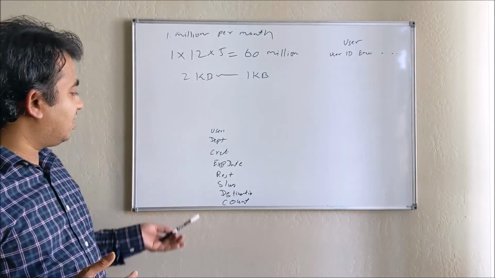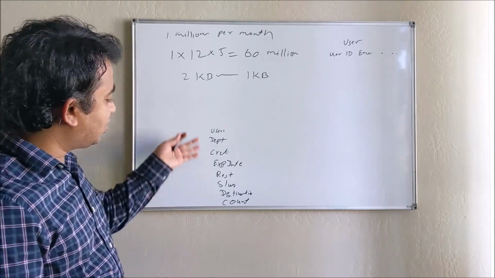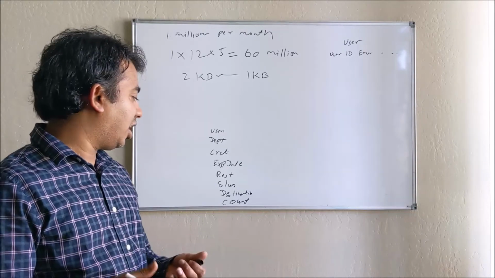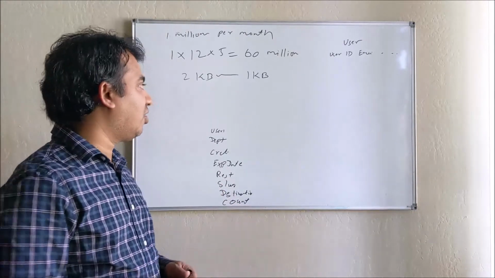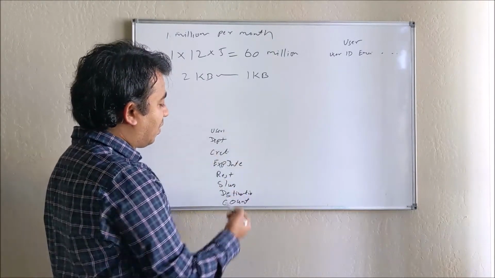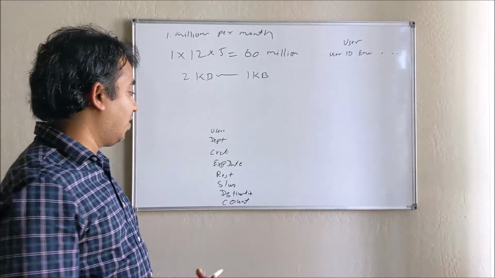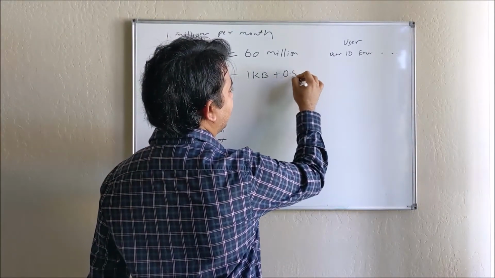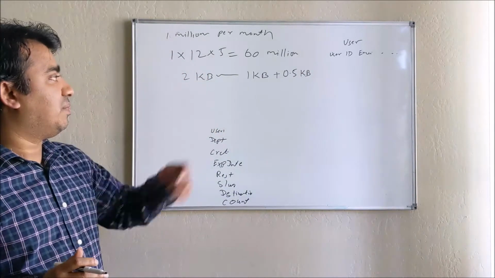Okay, and if you see, most of the things can become around 500 bytes. It should not take more than that, so on the safe side we can go with 500 bytes. For user department, because sometimes we don't know how lengthy it can be, from our side we can make it fixed so it won't go more than 500 bytes. So we can say 0.5 KB. Okay, so that's a rough estimate I'm taking.